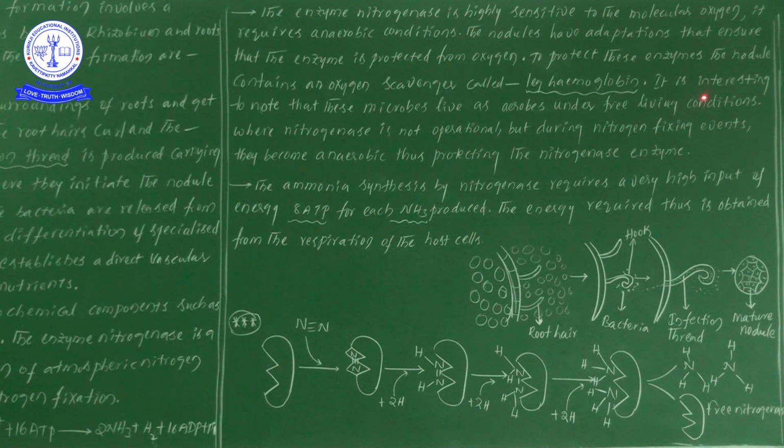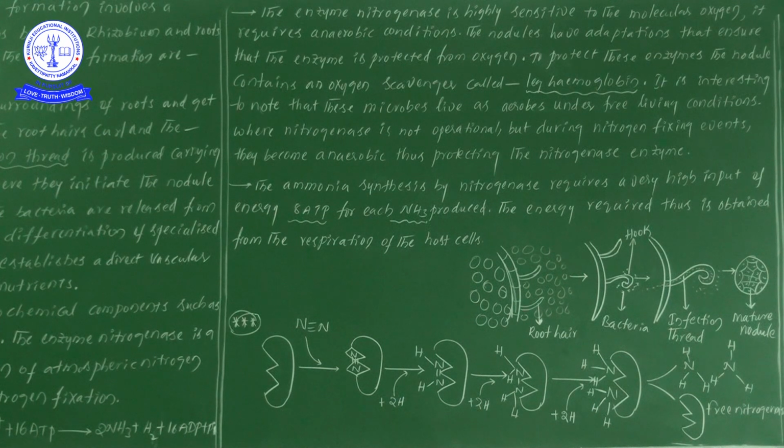Next one, it is interesting to note that these microbes live as aerobes under free living conditions. This point we have already discussed in the previous class, but let us learn it one more time. When the rhizobium bacteria are free living in soil, at that time the rhizobium bacteria do not have the capability to fix atmospheric nitrogen.